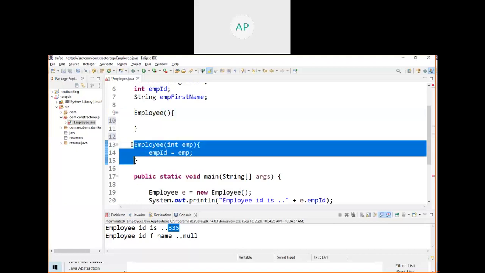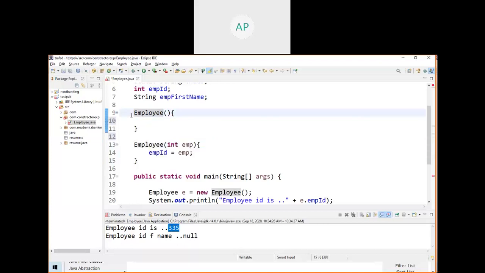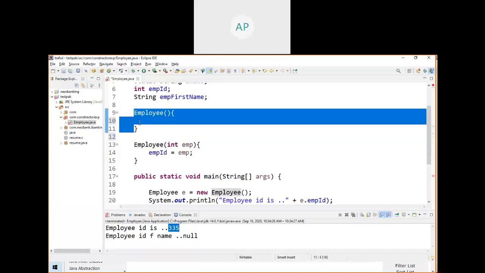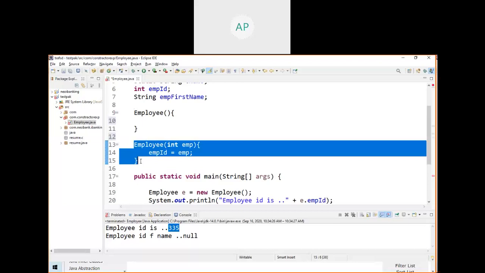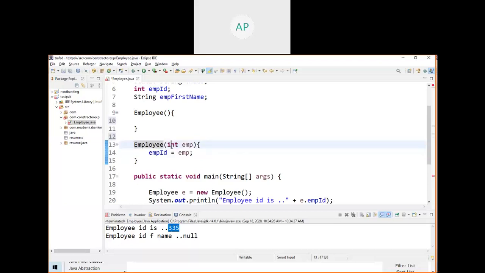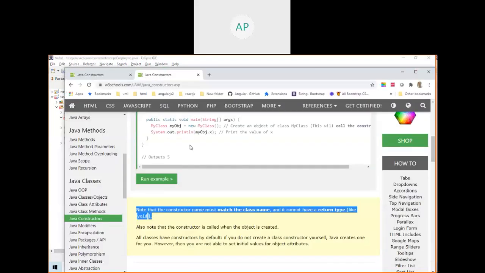This one has a parameter, so it is not a default constructor. It is a parameter constructor. Both are constructors, but we call this one the default constructor and this one the parameter constructor, which contains one parameter.